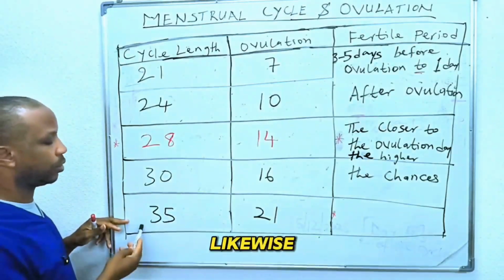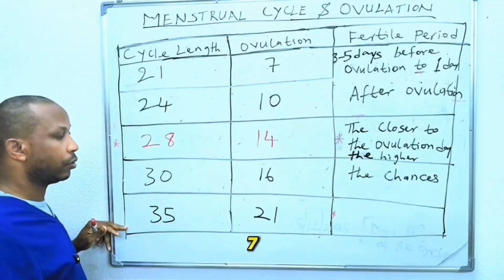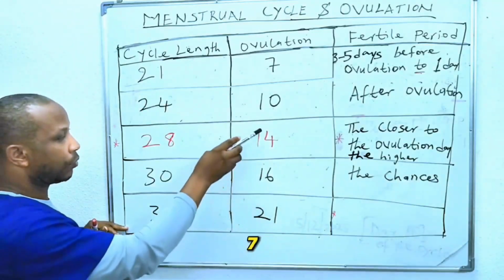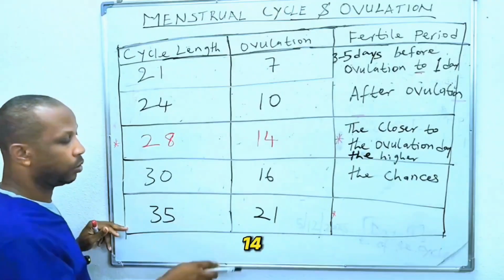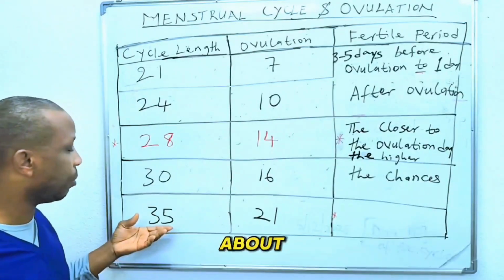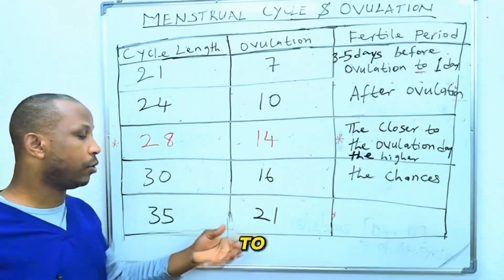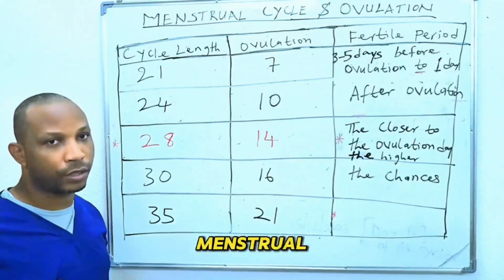cycle. Likewise, for a 35-day menstrual cycle, 35 minus 28 is 7. So add 7 to 14, gives you 21. Those whose menstrual cycle length is about 35 days, their ovulation is likely to occur on day 21 of their menstrual cycle.